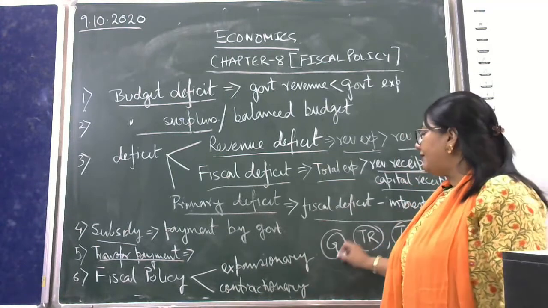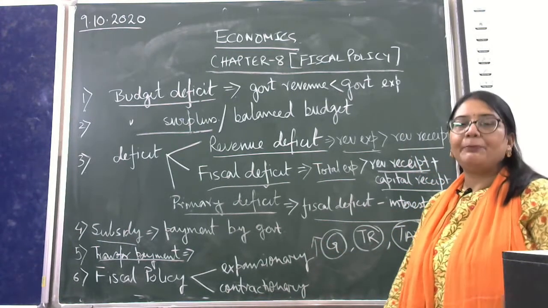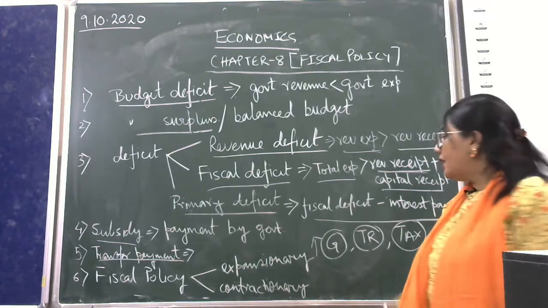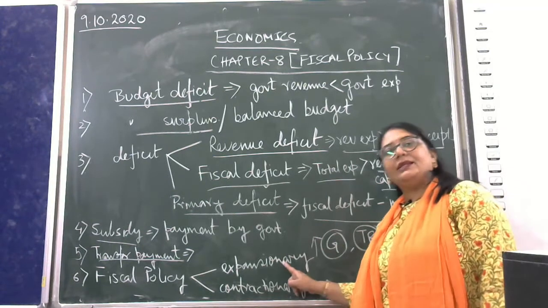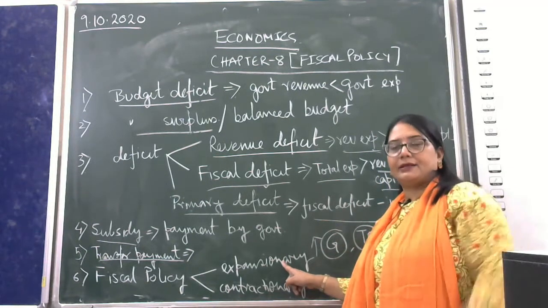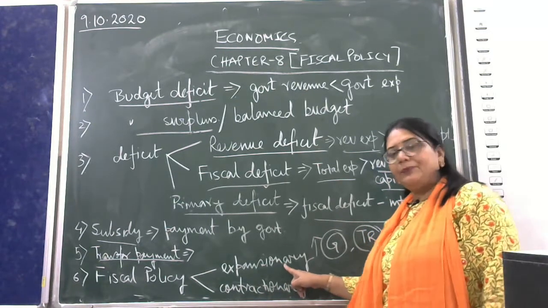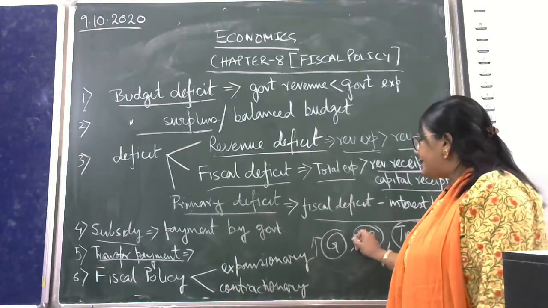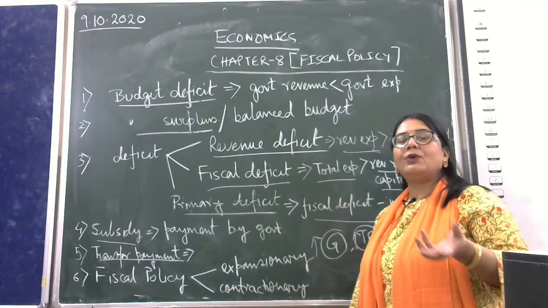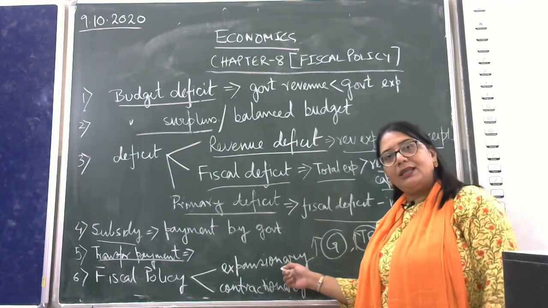How is it done? For example, if the government increases government expenditure, what will happen? More employment opportunities will be created. So increasing government expenditure is an expansionary fiscal policy. If the government builds more power plants, more income, more employment will be created. So it is expansionary. If the government is giving more pensions, the pension holders will get more money. So it is expansionary in nature.